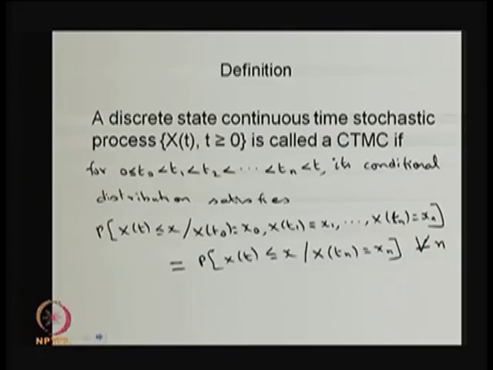So, since this property is satisfied by the stochastic process which has a discrete state space and a continuous parameter space, that stochastic process is called a continuous time Markov chain. So, this is the definition. Now, we are going to give some more properties of the continuous time Markov chain and some simple examples, and I am going to explain the limiting distribution and the stationary distribution for continuous time Markov chain in this lecture.